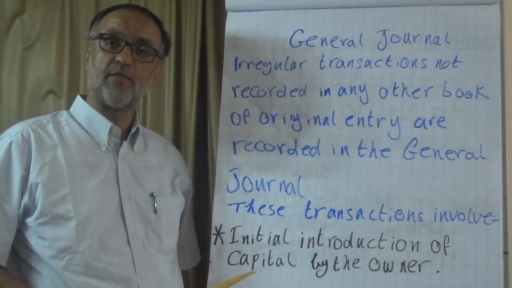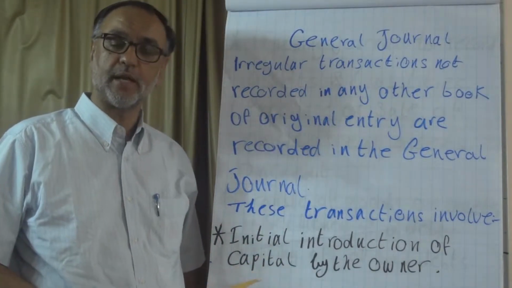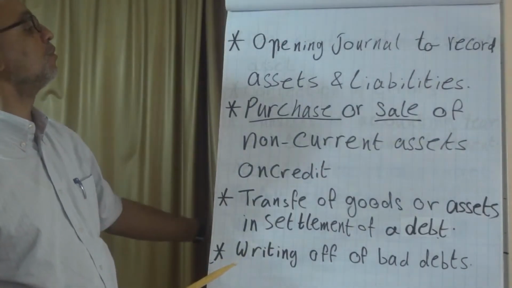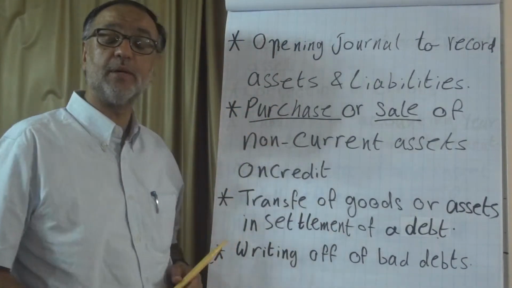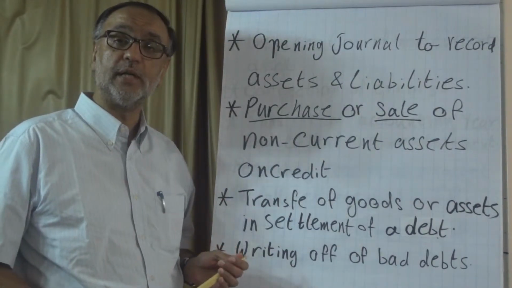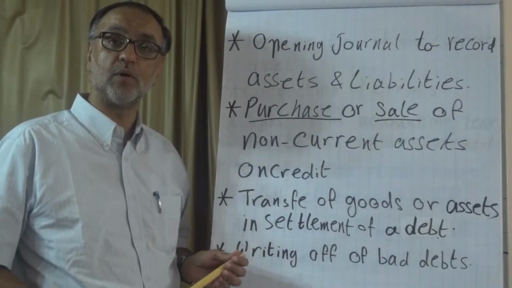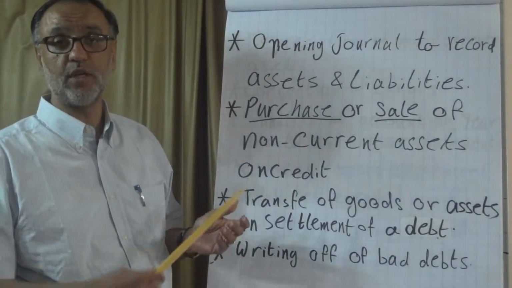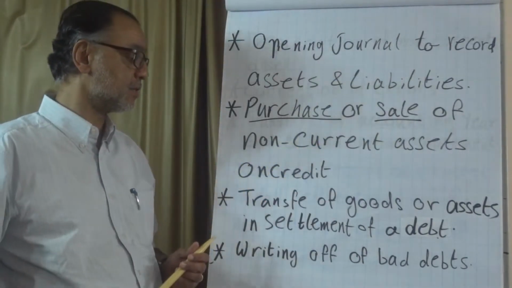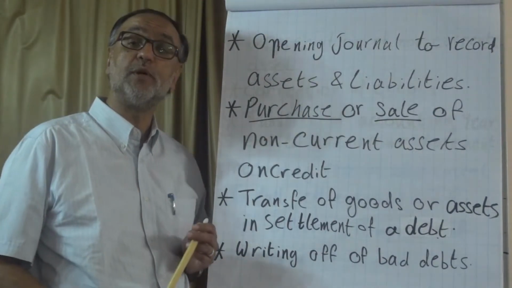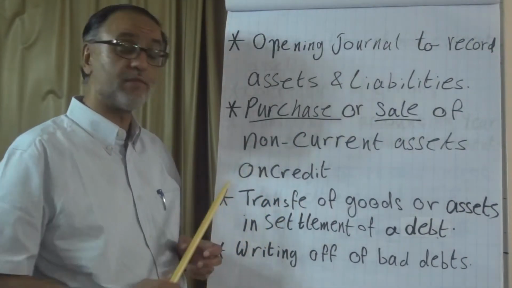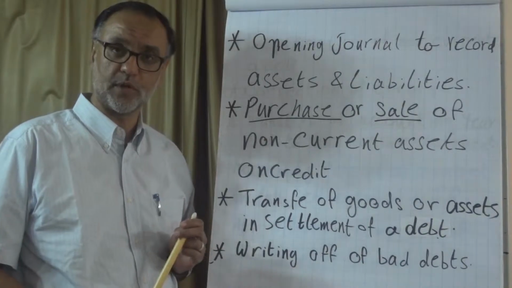When the business starts, the first transaction would be paying the capital. Second type of transaction, opening journal to record assets and liabilities. Same thing if assets and liabilities are presented as part of the capital or part of the start. And starting every year we do opening entries. Purchase or sale of non-current assets on credit. Why on credit? Because if it's cash, it will be recorded in the cash book.